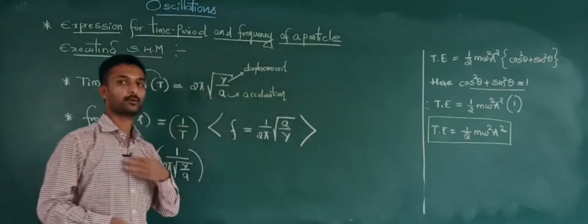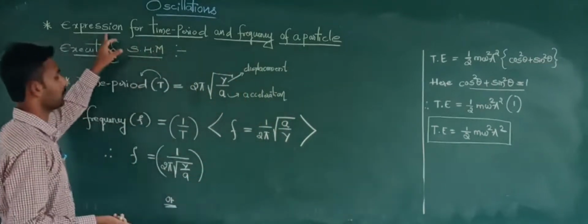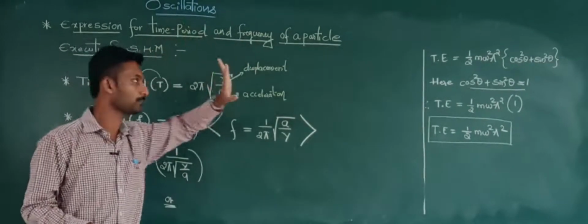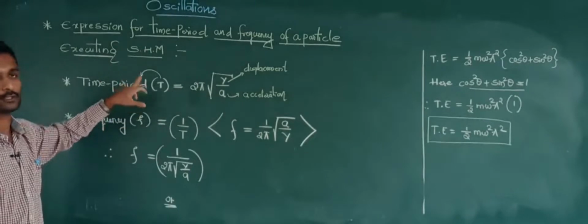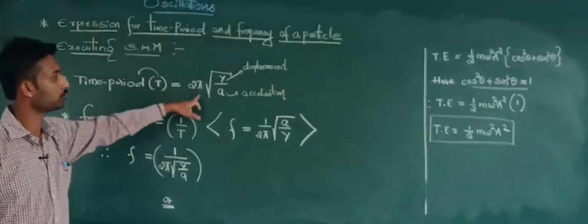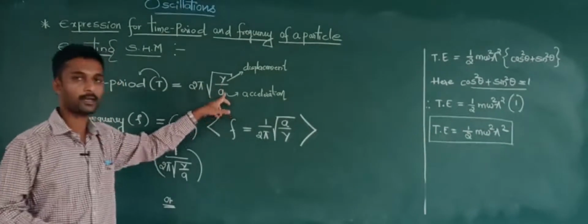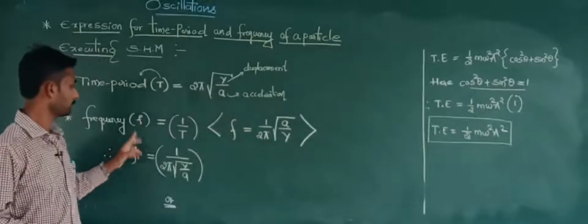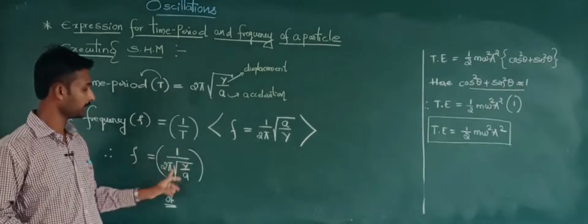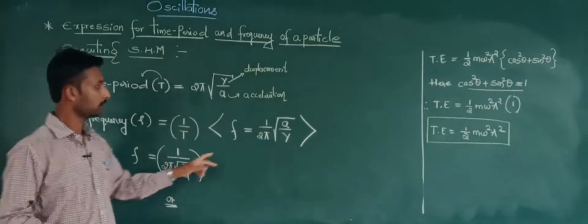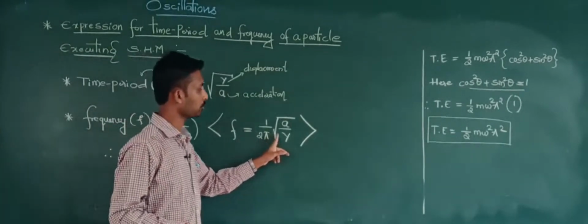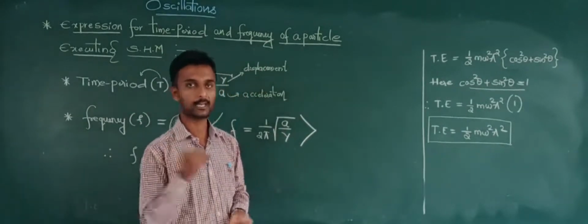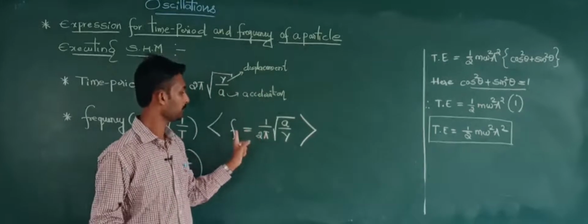After the completion of that derivation, we got 2 more expressions, time period and frequency of a particle executing SHM. Time period is given by T is equal to 2 pi square root of y divided by a, where y is displacement and a is acceleration. Frequency is nothing but 1 divided by 2 pi into root of a divided by y. Again here a is acceleration, y is displacement, f is frequency.